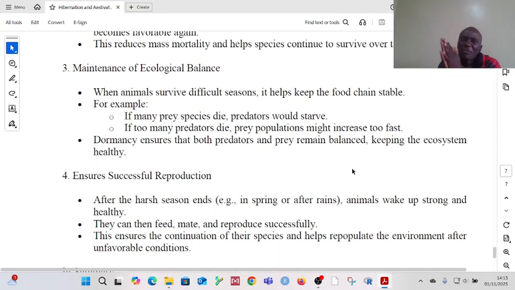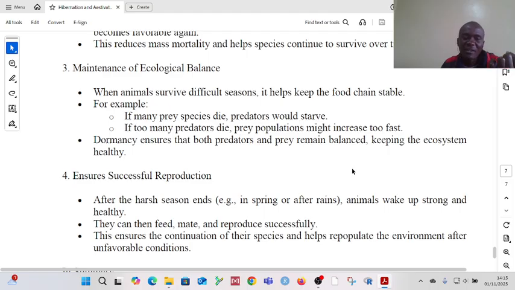The other bit is the ecological balance. When animals survive difficult seasons, this is important because the food chain is then kept stable. If, for example, you have a lot of prey species dying, if you have gazelles dying, if you have goats dying, then many predators will starve.